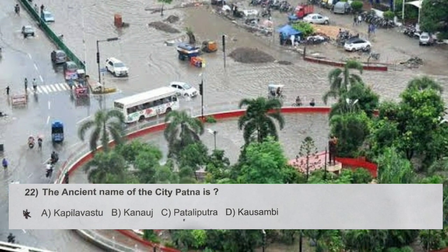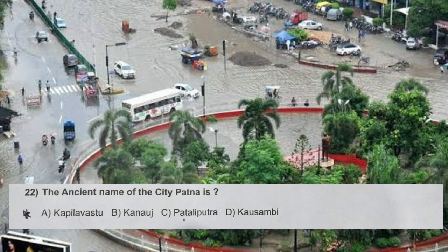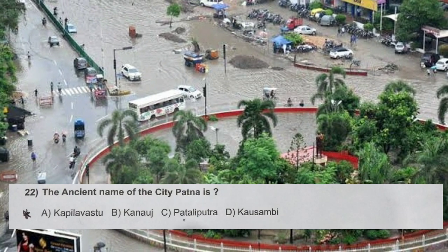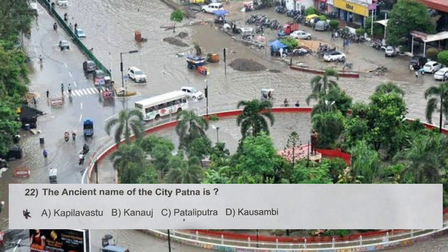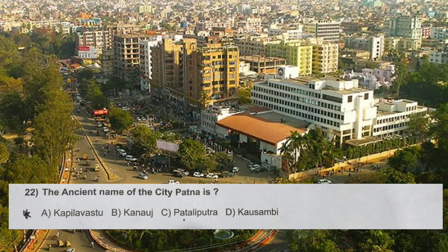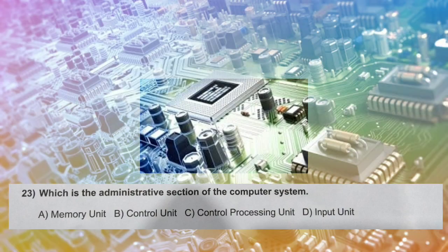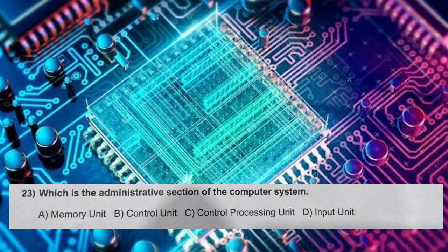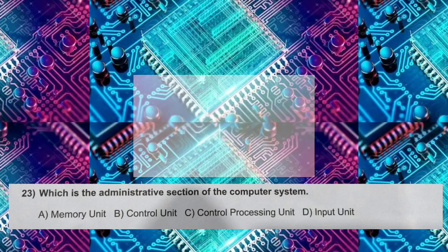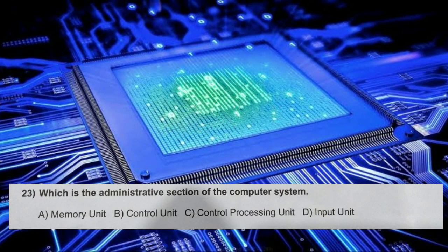Lord Jagannath. Question number 22. The ancient name of the city Patna is A. Kapilvastu, B. Kanauj, C. Patliputra, D. Kausambi. And the correct answer is C. Patliputra. Question number 23. Which is the administrative section of the computer system? Options are A. Memory unit, B. Control unit, C. Control processing unit, D. Input unit. And the correct answer is C. Control processing unit, which we call CPU.